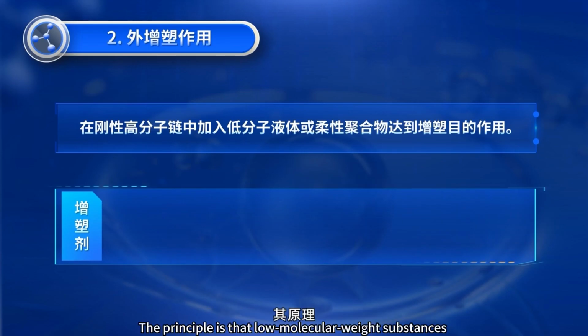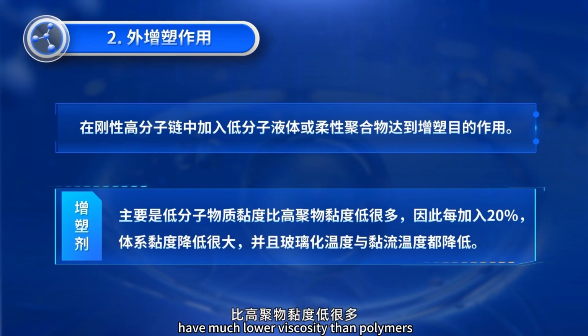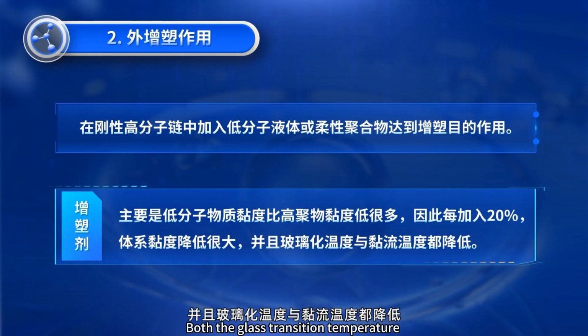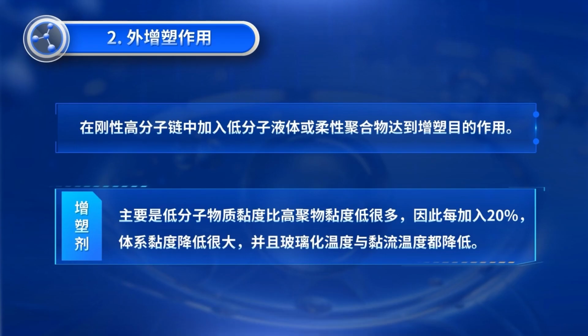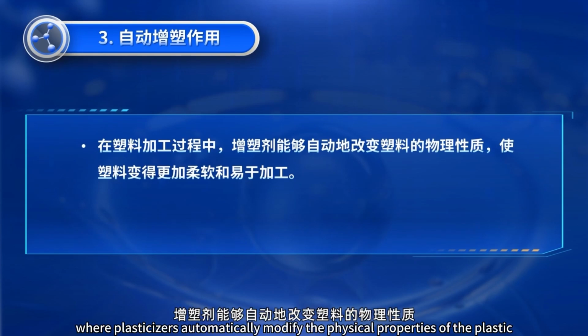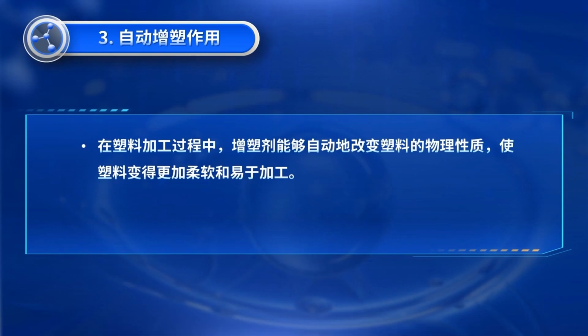The principle is that low molecular weight substances have much lower viscosity than polymers. Therefore, for every 20% added, the system's viscosity decreases significantly. Both the glass transition temperature and the viscous flow temperature decrease. Autoplasticization refers to the phenomenon during plastics processing where plasticizers automatically modify the physical properties of the plastic, making it softer and easier to process.